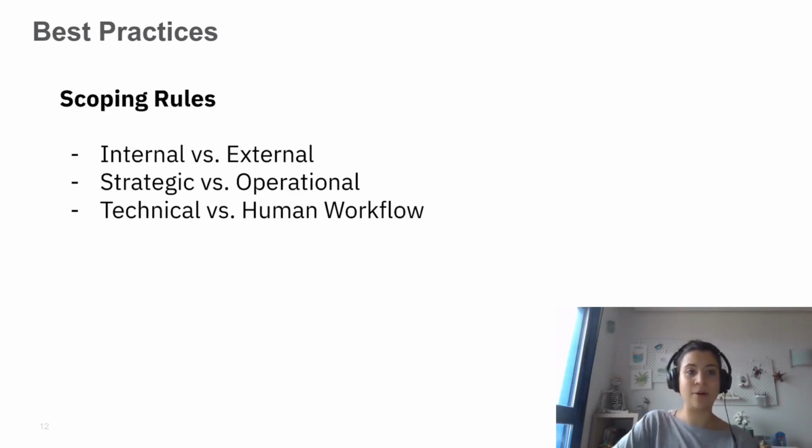And if we talk about scopes, today I want to talk about the idea of what is internal to us as an organization and what is external. So where do we sometimes need input from someone external and how can we model it best. Also, I would like to have a look into strategic versus operational, and that really is a fine-grained view. In operational models, we have a really precise view on the process, and strategic gives us a good overview.